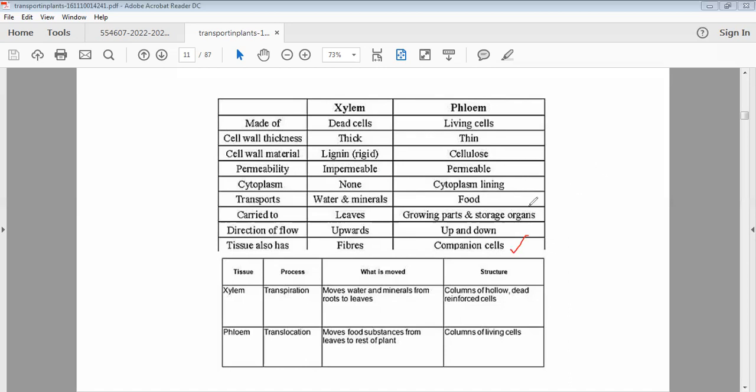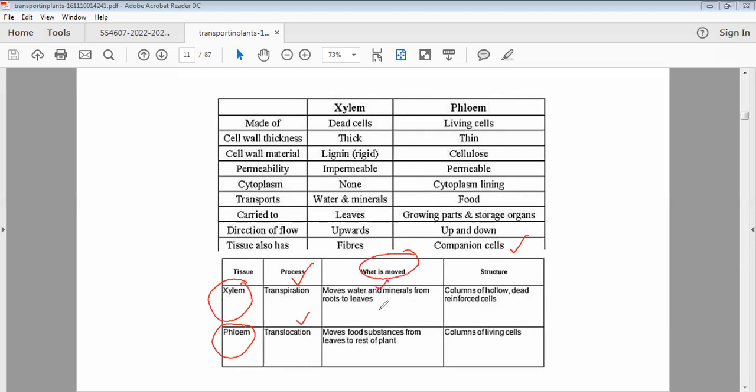So in other words, shortly, xylem is involved in the process of transpiration. What is transpiration? It's the loss of water vapors from the surface of the leaf. While phloem is involved in translocation, meaning you are changing the location of the sugar which you have prepared to the rest of the plant. So what is moved?